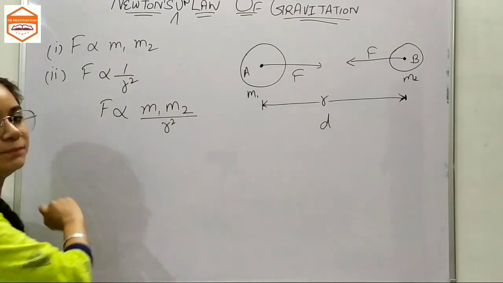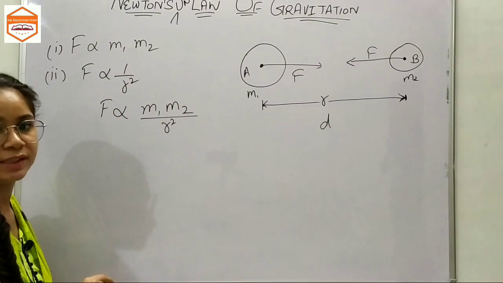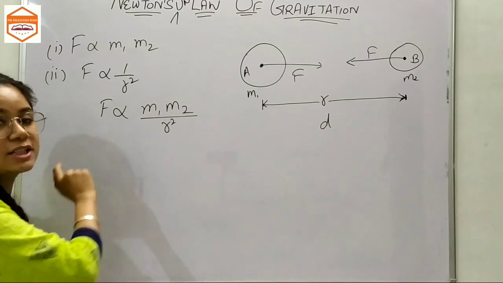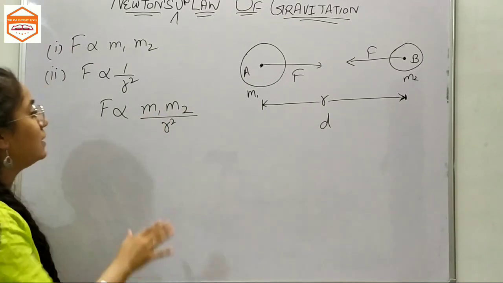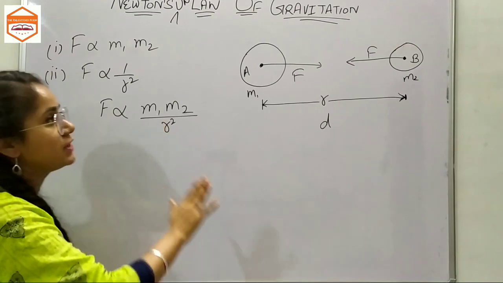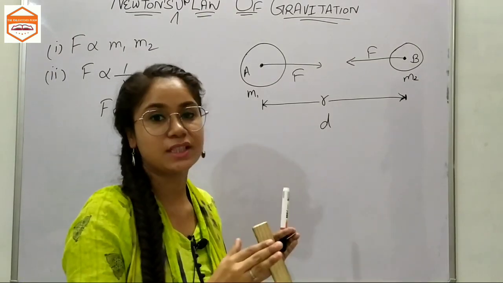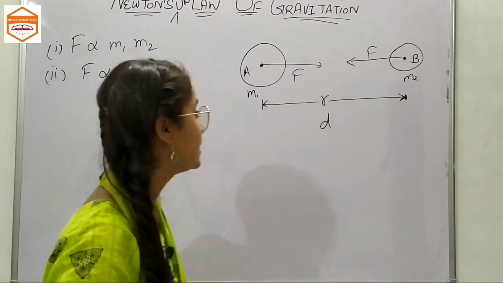Yes, it would be doubled too. If the masses are halved, then it would also get halved. Similarly, it also depends upon the square of the distance between these two bodies, which is taken from their centers.